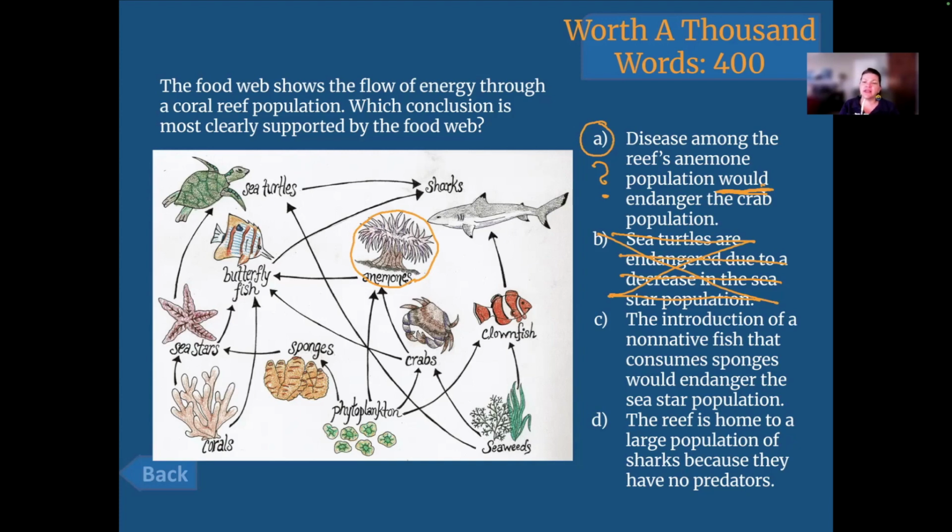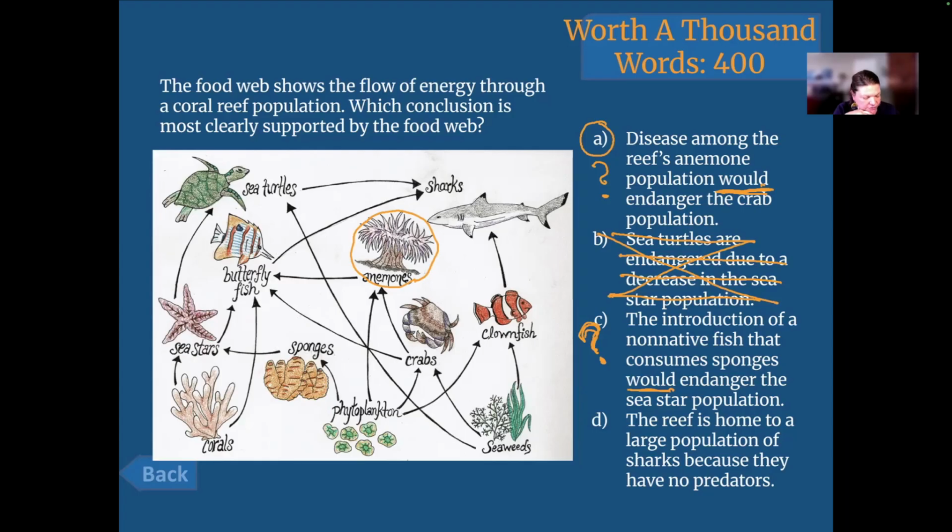C. The introduction of a non-native fish that consumes sponges would endanger the sea star population. So there it is again. We have that language that if this happens, then that would happen. Now I'm willing to consider this. A fish came in and it's eating the sponges. Would that endanger the sea star population? No or maybe. Maybe. They're definitely directly connected. What affects one is probably going to somehow affect the other.